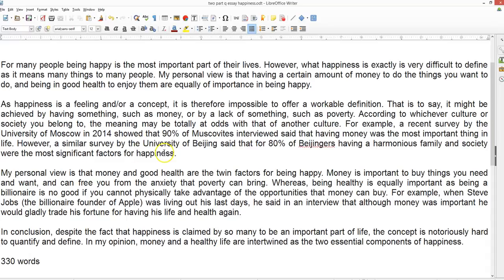However, a similar survey by the University of Beijing said that for 80% of Beijingers, having a harmonious family and society were the most significant factors for happiness. So, that's not too bad. We have a reasonable example there that shows how it's different.